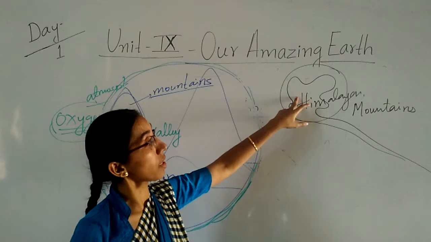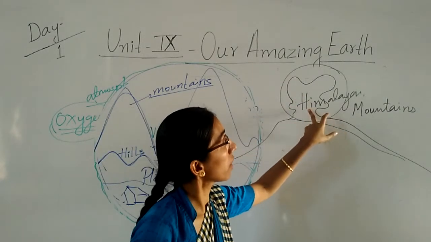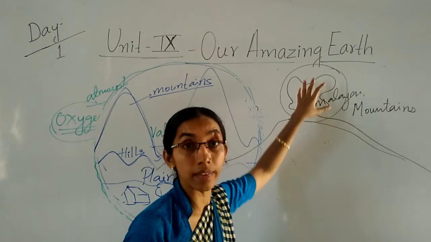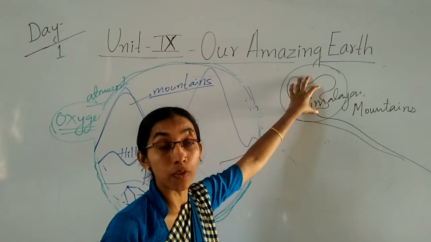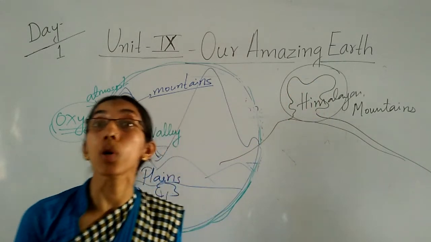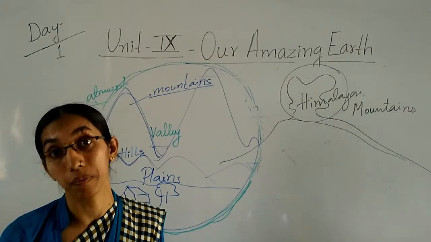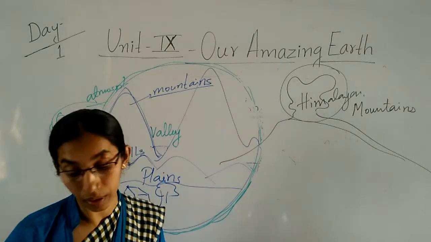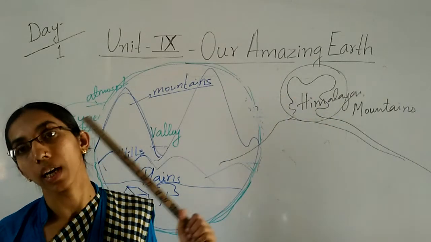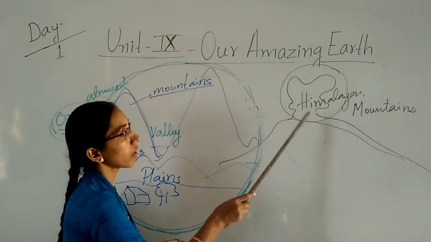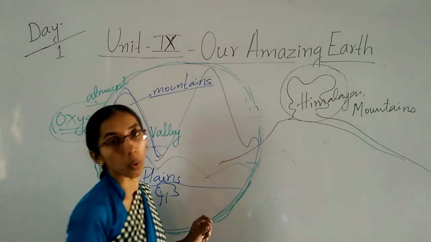Up here you can see this area, I have written Himalayan mountain. This area is covered with mountains, and also it is covered with snow and ice. So this area, especially this part, always looks white in color because here we can see the snow.